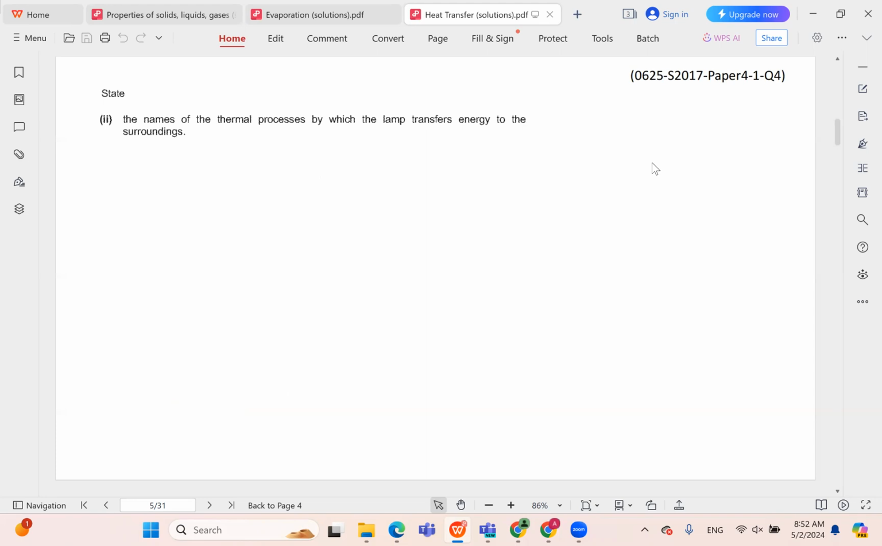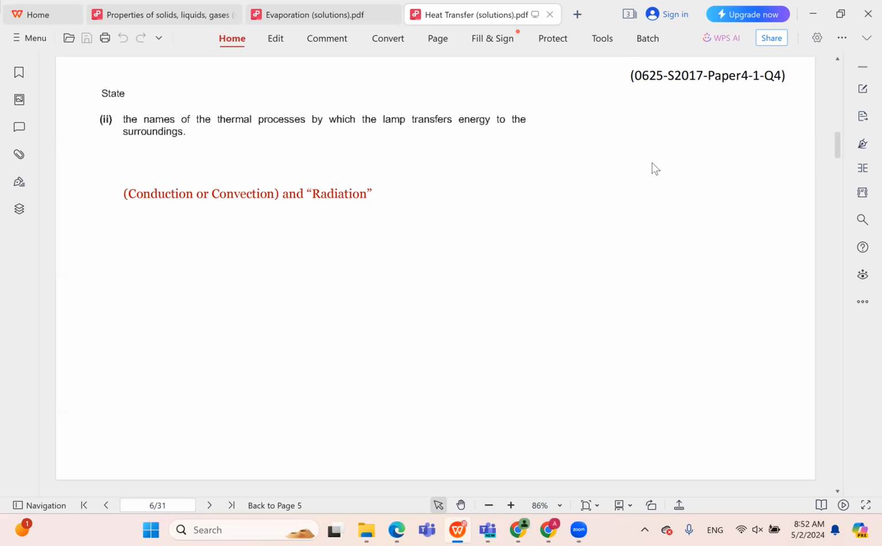State the names of the thermal processes by which the lamp transfers energy to the surroundings. So the lamp can actually transfer energy to the surroundings using all three processes: conduction, convection, and radiation. The most important process here is radiation. So this is what you must state. You must state radiation. And then you can either state conduction or convection.